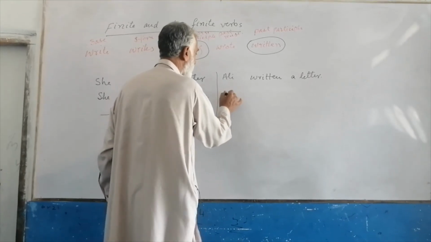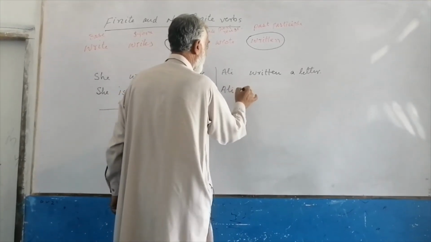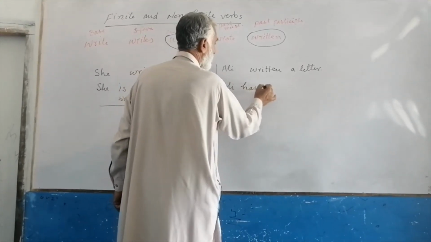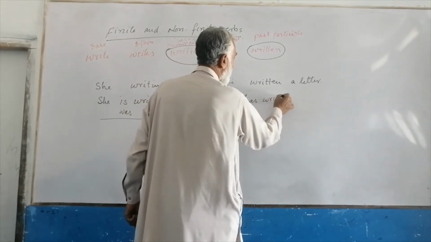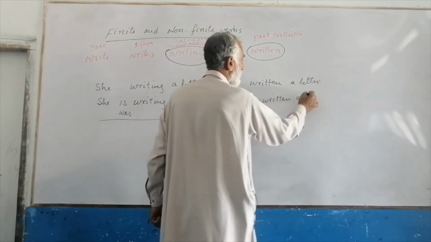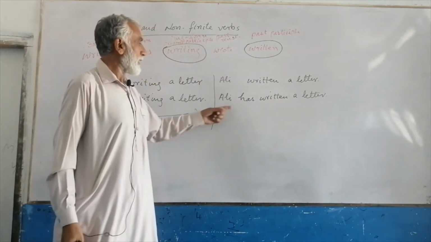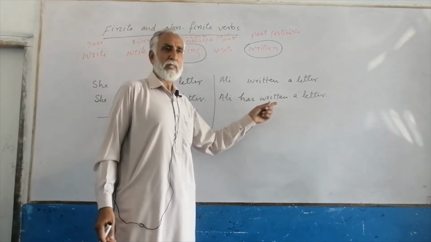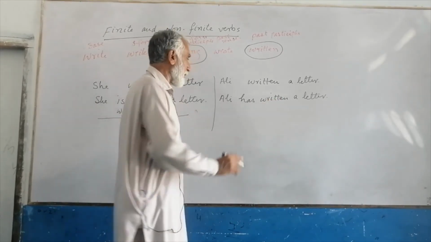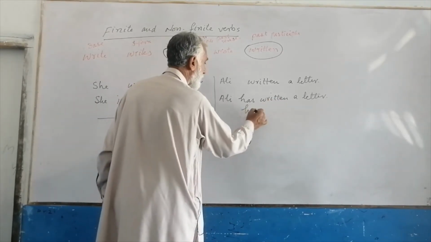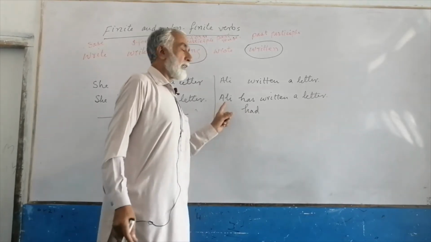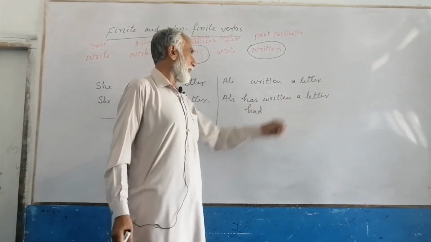If I write it this way, Ali has written a letter, now you can say that it is present perfect tense. Like this, if you put had here, you will say it is past perfect tense.